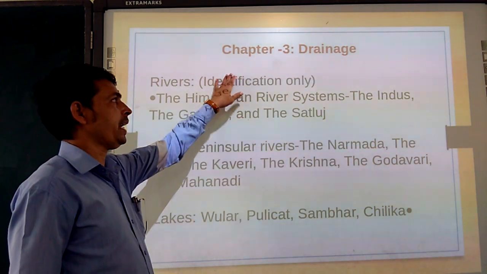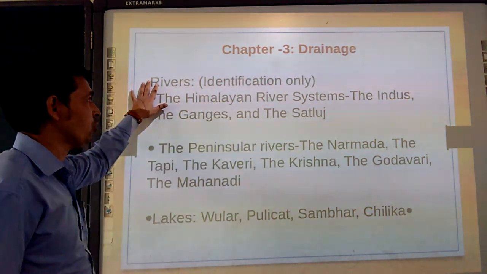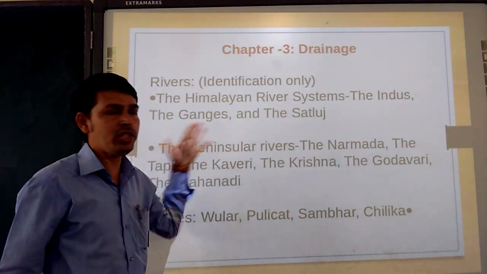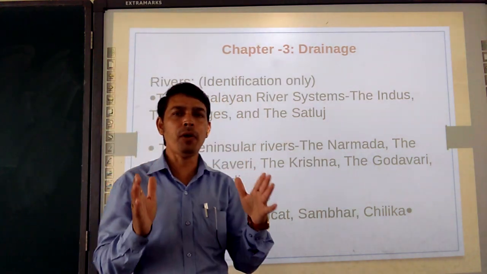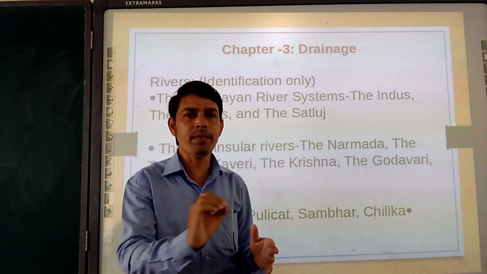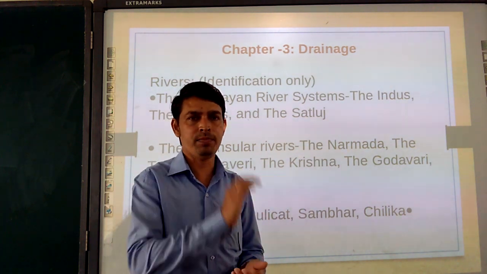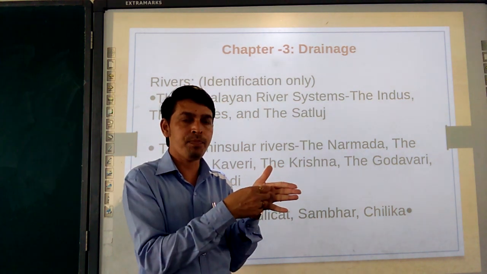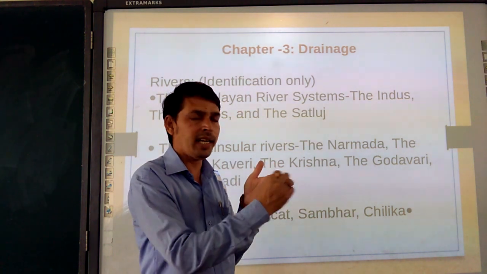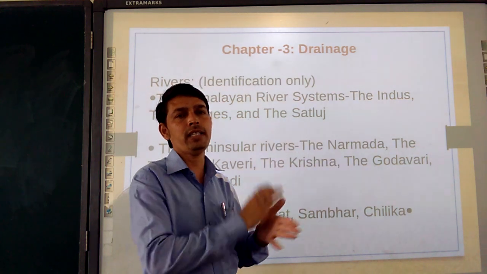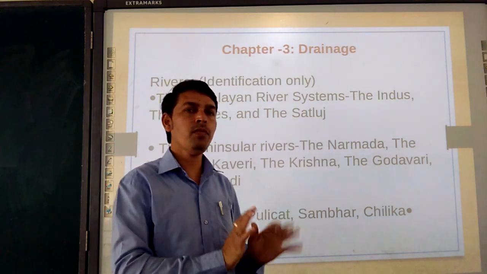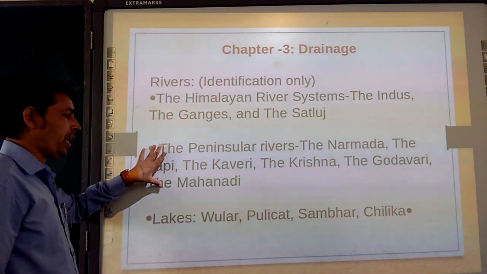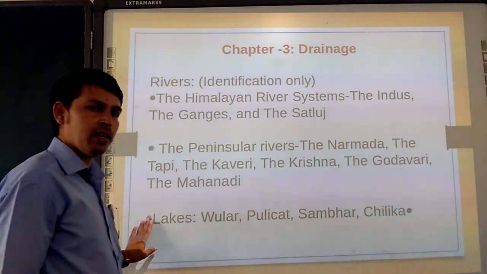So chapter number 3, drainage. In that we are going to have the identification only. You have to identify which river it is. On the outline political map of India, one river is going to be drawn, and a side dash will be there. Then you have to write the name of that river. For the identification, there are Himalaya rivers, Peninsula rivers, and lakes.